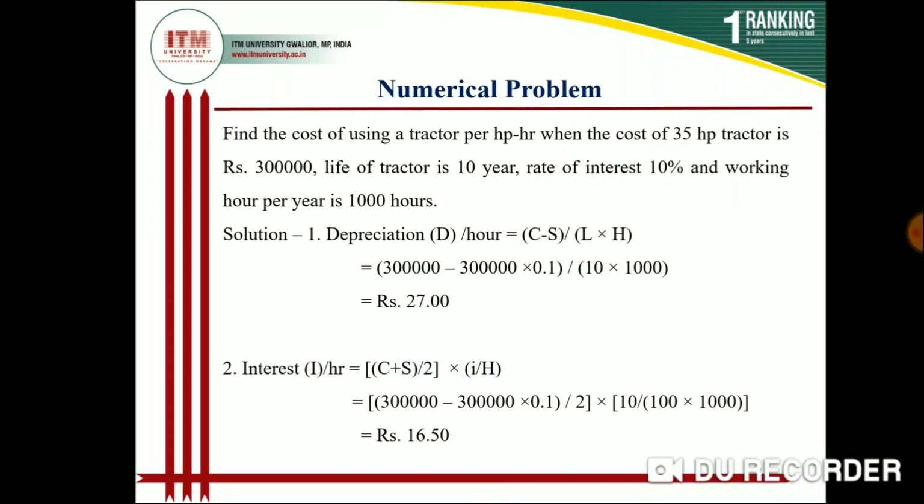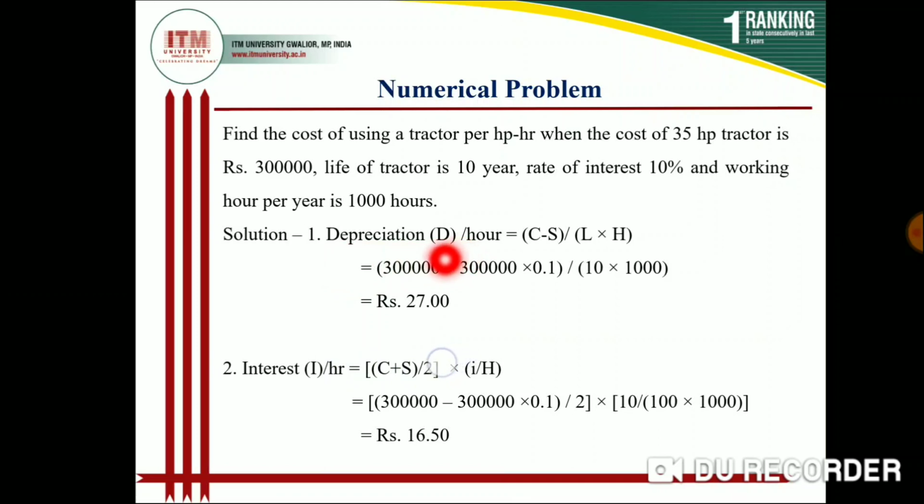So this is a formula, now a numerical problem. Find the cost of using a tractor per HP per hour when the cost of a 35 HP tractor is 3 lakh rupees, life of tractor is 10 years, interest rate 10%, working hours per year is 1000 hours.